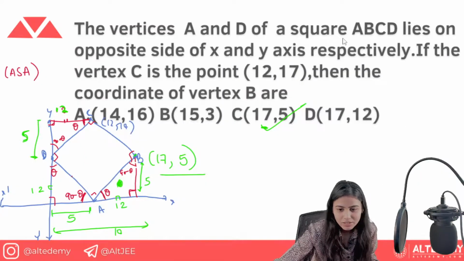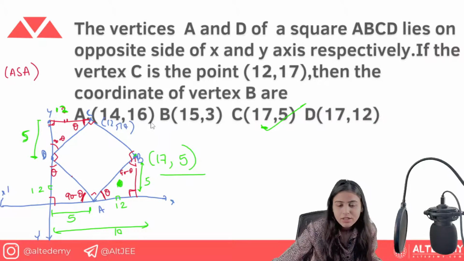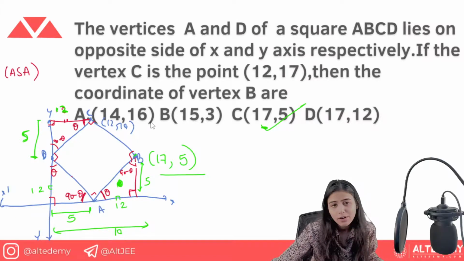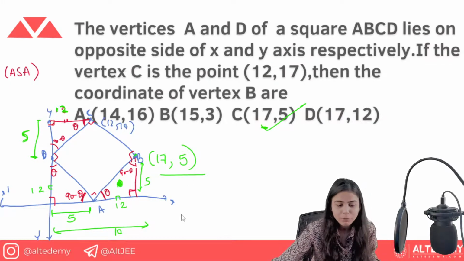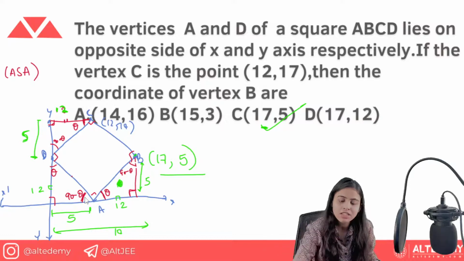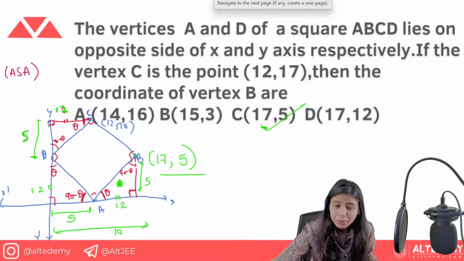Now we have the vertices of a square ABCD. In this question, we were given one coordinate of a square and we had to calculate another coordinate. How we did it? We connected that square to the graph and then we drew the three triangles. We calculated the congruency. If they were congruent, then we got that these angles were equal and we calculated one triangle side, and from that triangle side we calculated all the sides of the triangle, and from that we calculated the point by visualization, summing the x distance and summing the y distance. Okay, the diagram is very important. If you have not been able to draw the diagram, then there is some problem. You need to practice the diagrams.